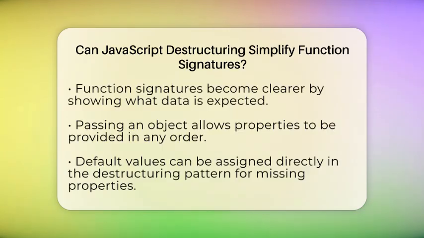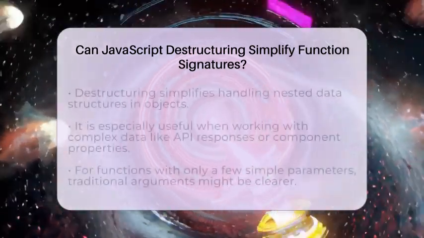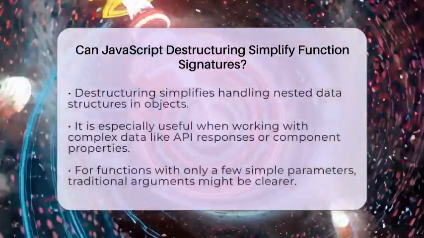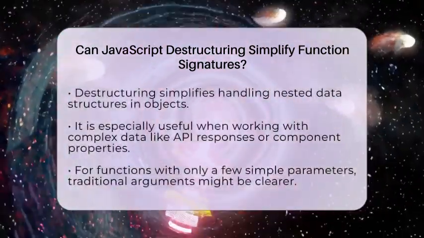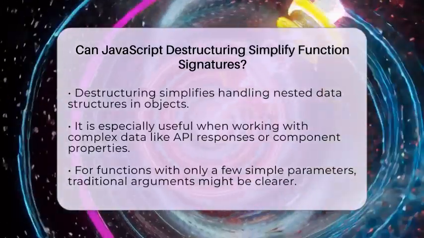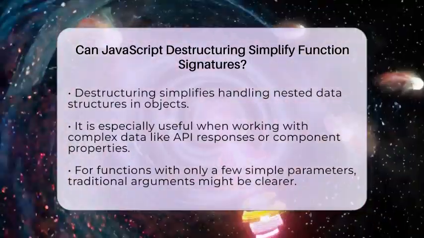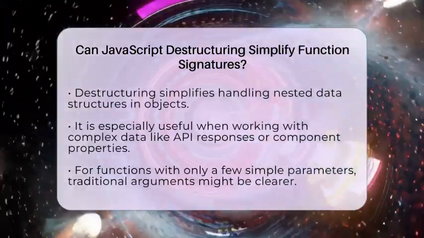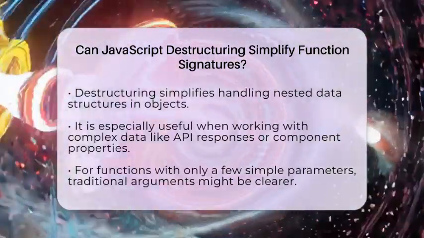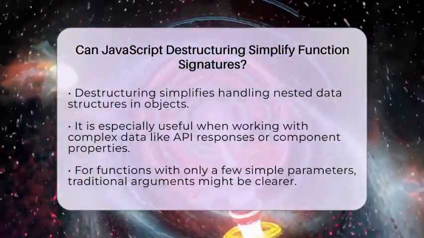Plus, you can assign default values right in the destructuring pattern. That means if a property is missing, you can set a default, making your code more resilient. Destructuring also simplifies handling nested data. If you have an object within an object, you can extract nested properties in one go. This reduces the need for multiple lines of code and keeps things tidy.